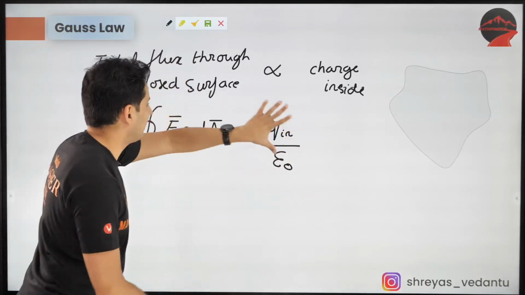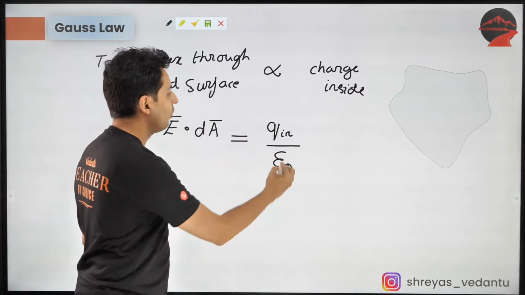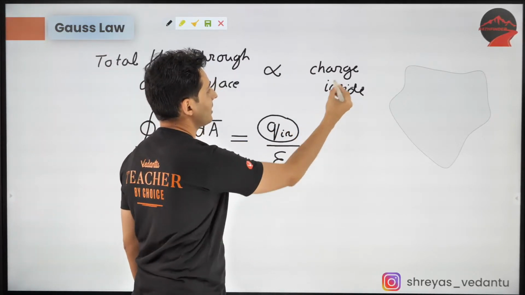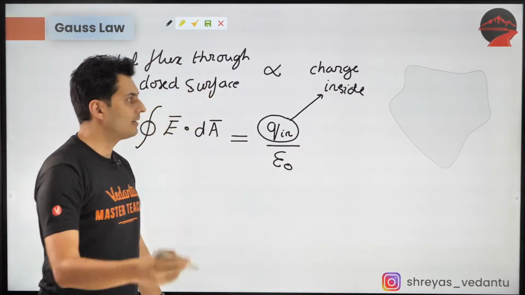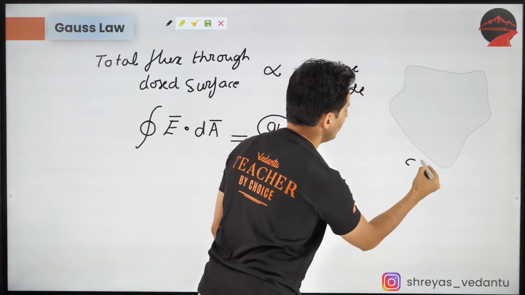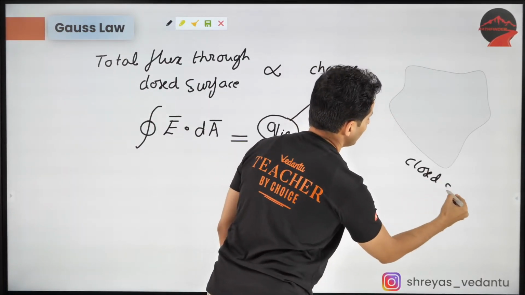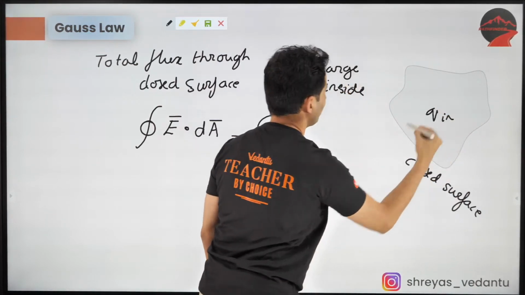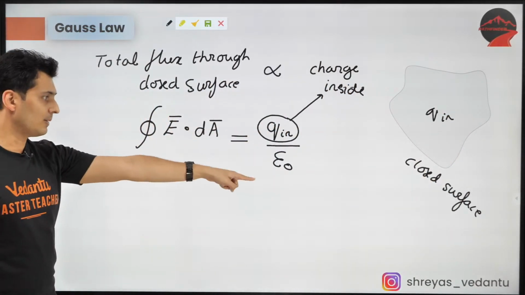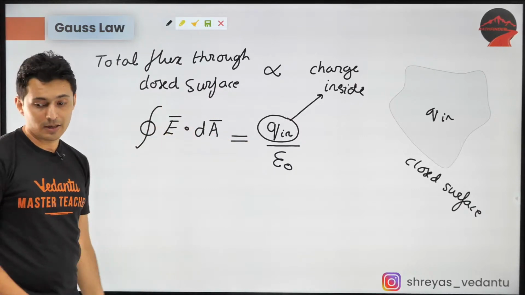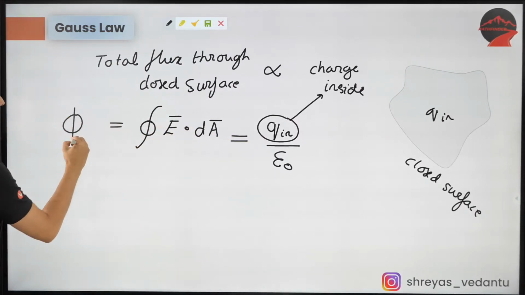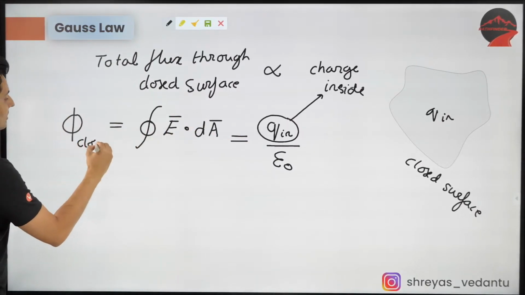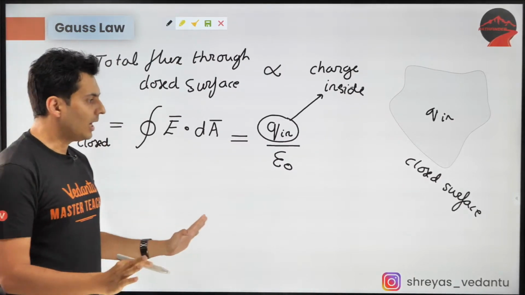So that is nothing but Gauss's law. These are the charges which are present inside the closed surface. So this is Q in. All the charges present inside, divided by epsilon naught, is the total integral over here, which is also the flux through the closed surface. Okay, I hope this is clear.